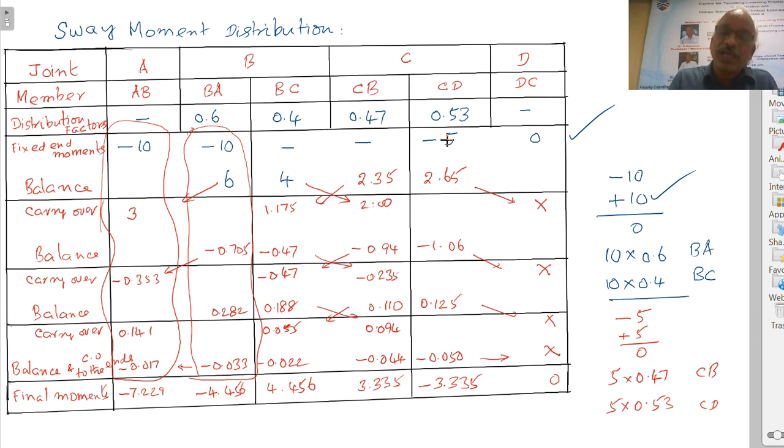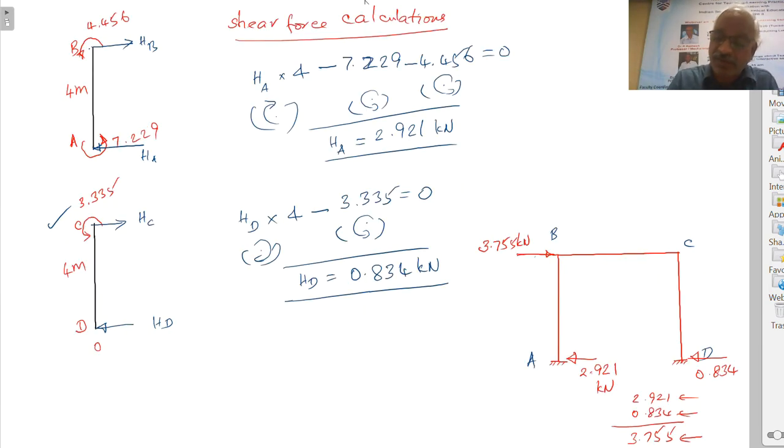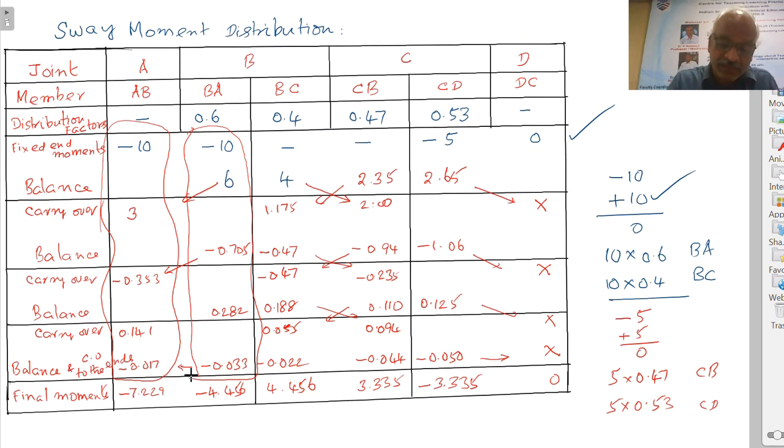So we know in the problem they are given 60 kilonewton. So when the sway force is 3.755, these are the moments due to which we have got the final moments, right? When the sway force is 60 kilonewton, what is the force?